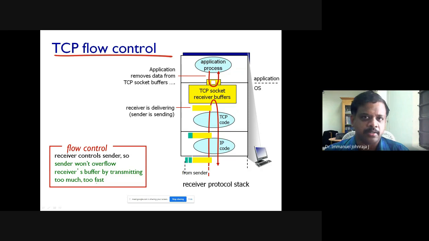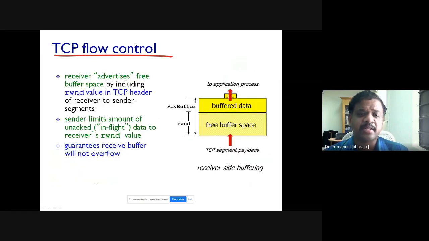By whom? The student. Similarly, the receiver controls the sender: boss, do not send this much data, it's too much for me to take up. All right, this is called flow control, just to see that the receiver is not overwhelmed by too much information, too much data or too many packets from the sending side. This is what happens in the case of flow control.